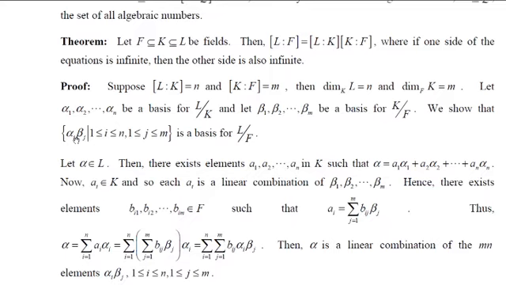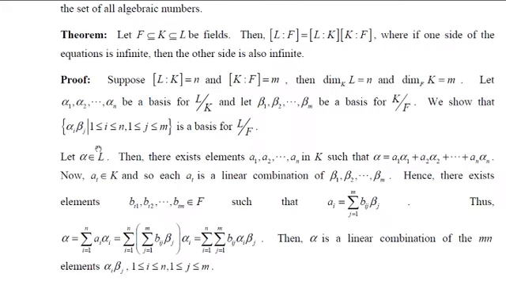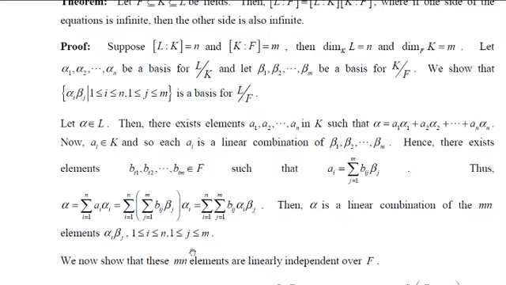We now show that these mn elements are linearly independent over F. We know that a set of vectors is said to be linearly independent provided if their linear combination is equal to 0, say summation i from 1 to n, summation j from 1 to m, bij alpha i beta j equal to 0, then we have to show that each of the coefficients bij is 0.